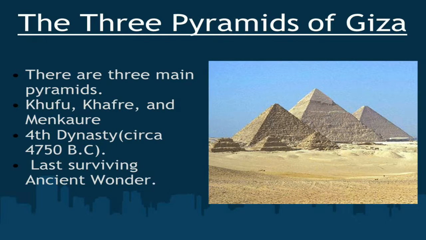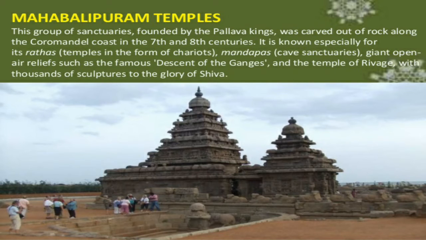So now next, Mahabalipuram temple. Here we can see the Mahabalipuram temples, and there is a beautiful temple. This group of sanctuaries founded by the Pallava kings was carved out of rocks along the Coromandel coast in the 7th and 8th centuries.